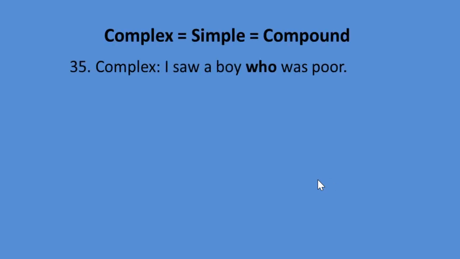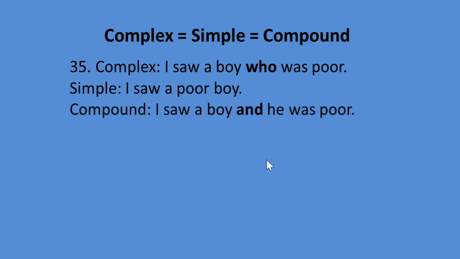Look at the 35th rule. Complex sentence. I saw a boy who was poor. Simple, I saw a poor boy. Compound, I saw a boy and he was poor. So look at the complex sentence. It contains who, a relative pronoun, because the relative pronoun has an antecedent, a boy.